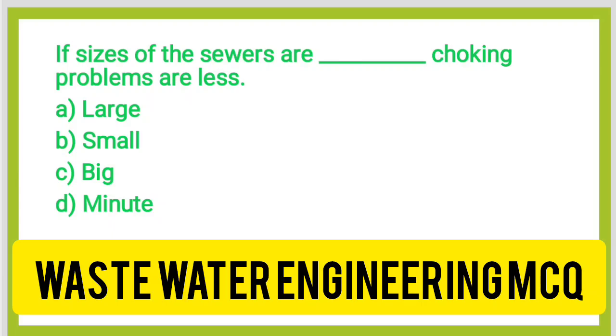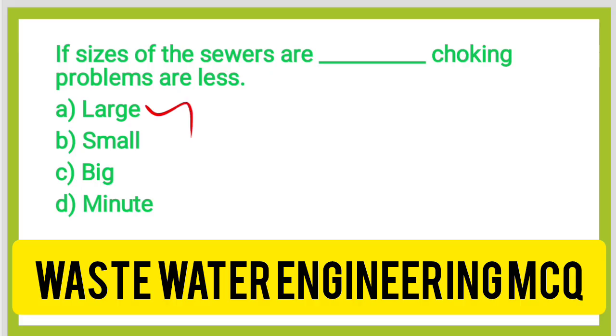Today we are going to see the MCQ related with wastewater engineering. So the first question, if size of the sewer is dash, choking problems are less. So if you design the sewer large or small or big, whichever may be, the choking problems need to be very small. Okay, so the correct answer is option A, large.